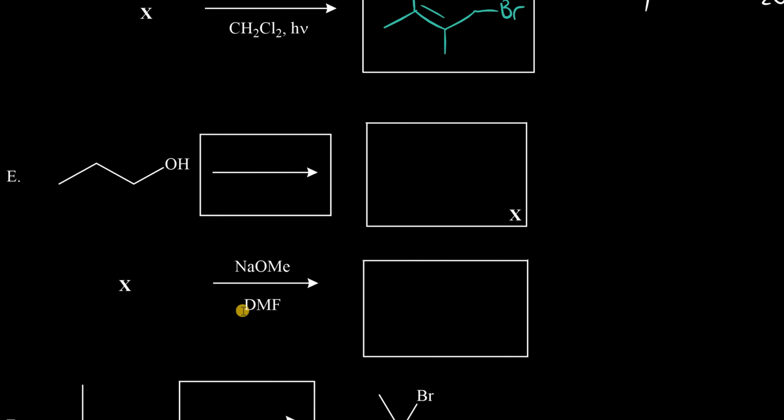To start, polar aprotic solvents were used and will continue to be used with SN2 reactions only. DMF is a polar aprotic solvent. Like DMSO, it does not interfere with the negatively charged nucleophile, which allows for the promotion of SN2 reactions. In this case, sodium methoxide is our nucleophile. The question is, what is compound X, and what are the characteristics of compound X that allow it to be susceptible for an SN2 reaction?